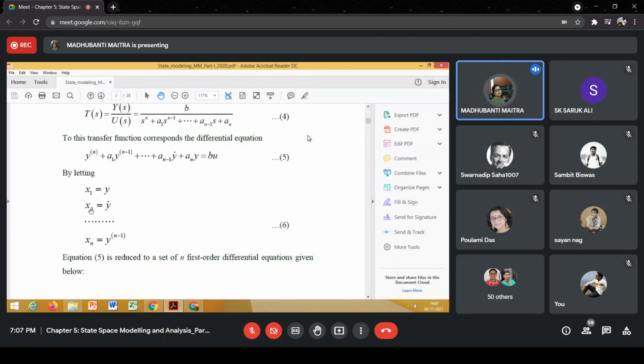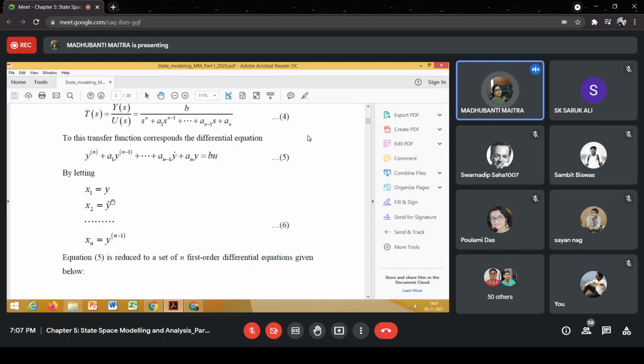So x2 is equal to y dot, x3 will be equal to y double dot, and if we progress like this, the nth state variable xn will be d^(n-1) y by dt^(n-1).